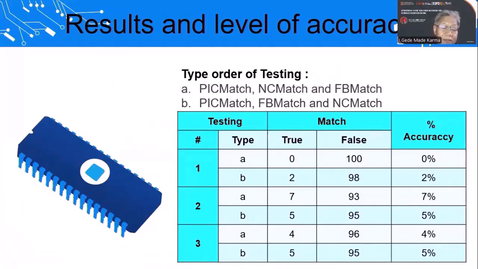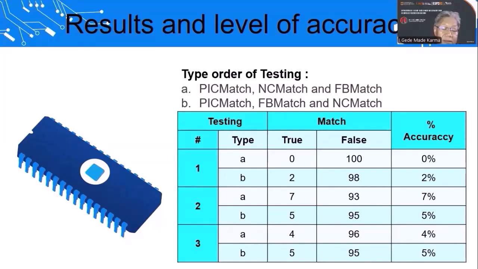The result of this experiment can be seen in this table. For the first type of testing, the first order has accuracy 0%. The second order has accuracy 2%. For the second type of testing, the first order has accuracy 7%. The second order has accuracy 5%. For the third type of testing, the first order has accuracy 4% and the second order has accuracy 5%.